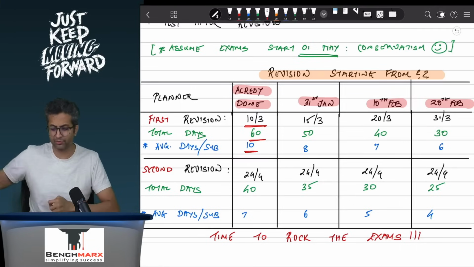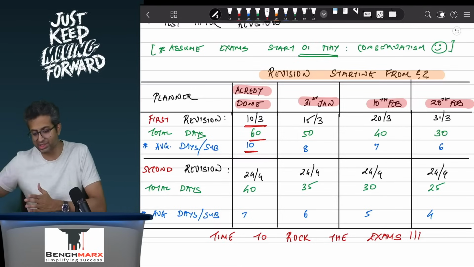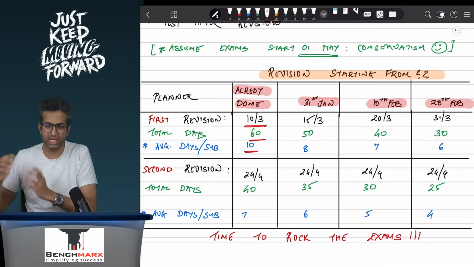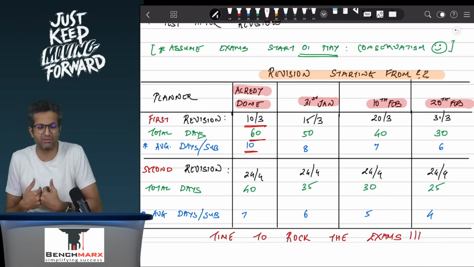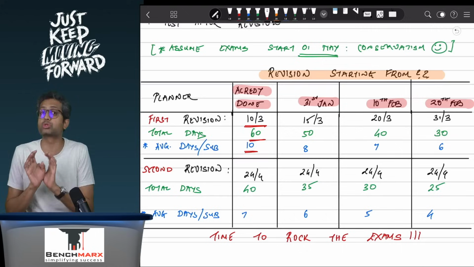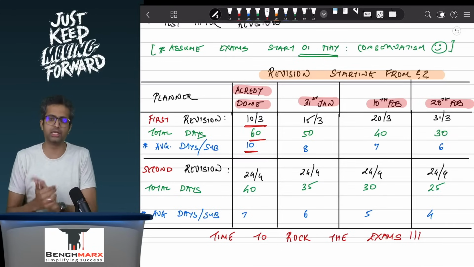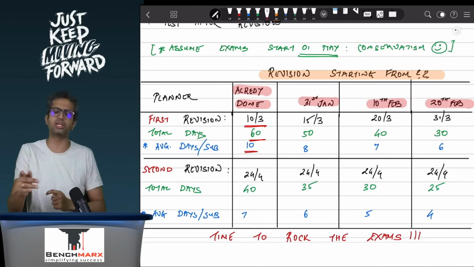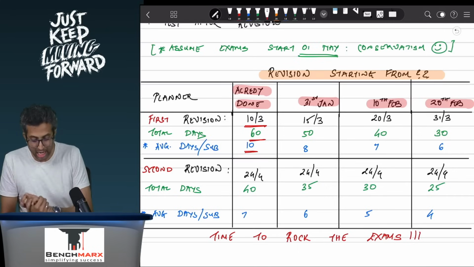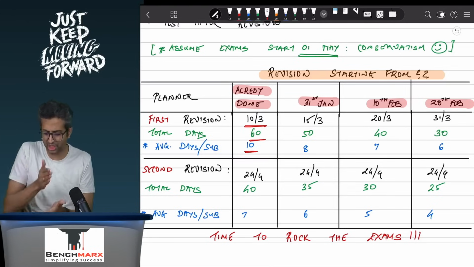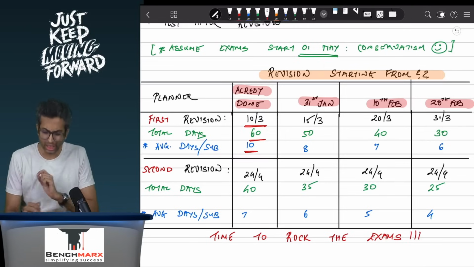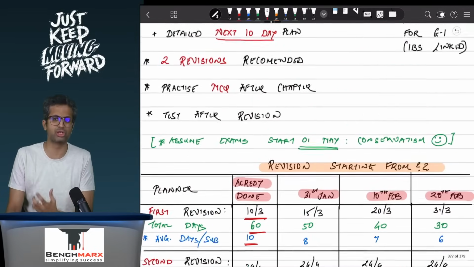Then when you go from 31st Jan to let's say 10th February or 20th February, your average days will keep on falling by a day each. So instead of having 8 days, you will have just 7 days a subject and then 6 days a subject, which I would say is quite tight. It is a little pressured, but with the right mindset and with the right efforts, even that is achievable. Still, you should plan to have that second revision, where on an average we have said 40, 35, 30 and 25 days, with different dates and timelines given. So that is the broad revision schedule.